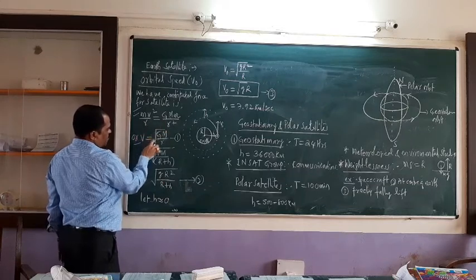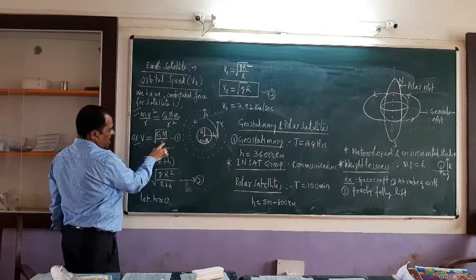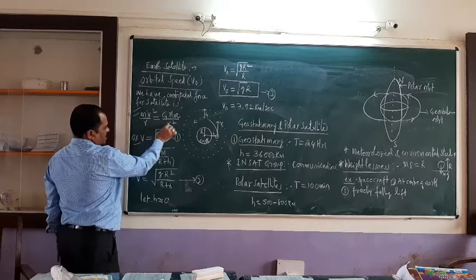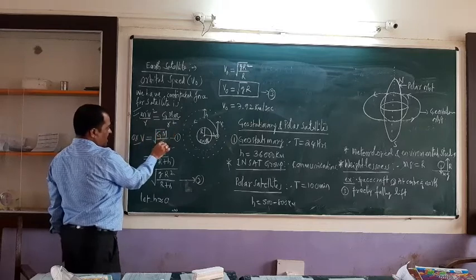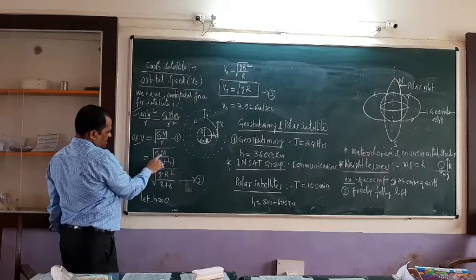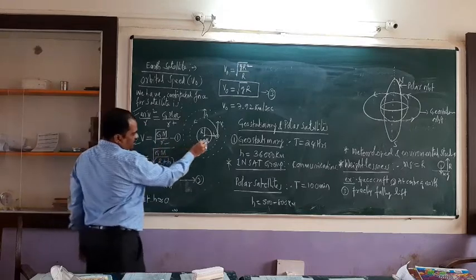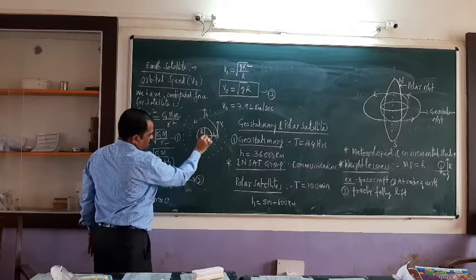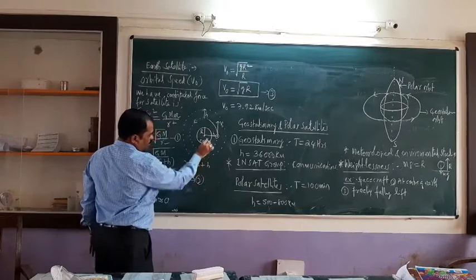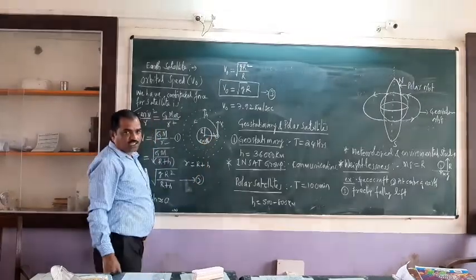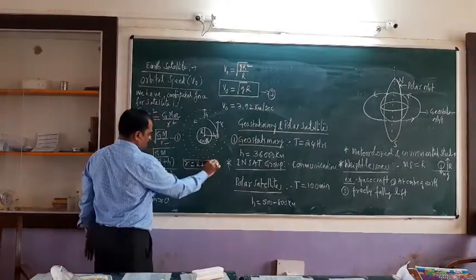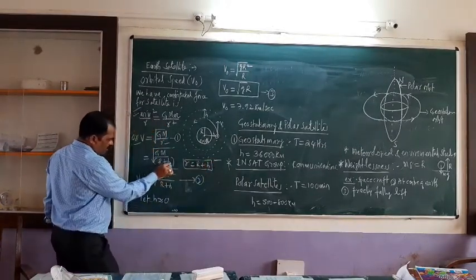Simplifying this, we will get v equals square root of GM divided by r, because the small m gets cancelled, and one r gets cancelled and only one r remains. So we get GM by r. Let us consider GM divided by r, what is r? Small r is nothing but the radius of the earth plus the height of the orbit from the surface of the earth. h is considered from the surface of the earth. So small r is equal to capital R plus h. Therefore, we have written here R plus h.